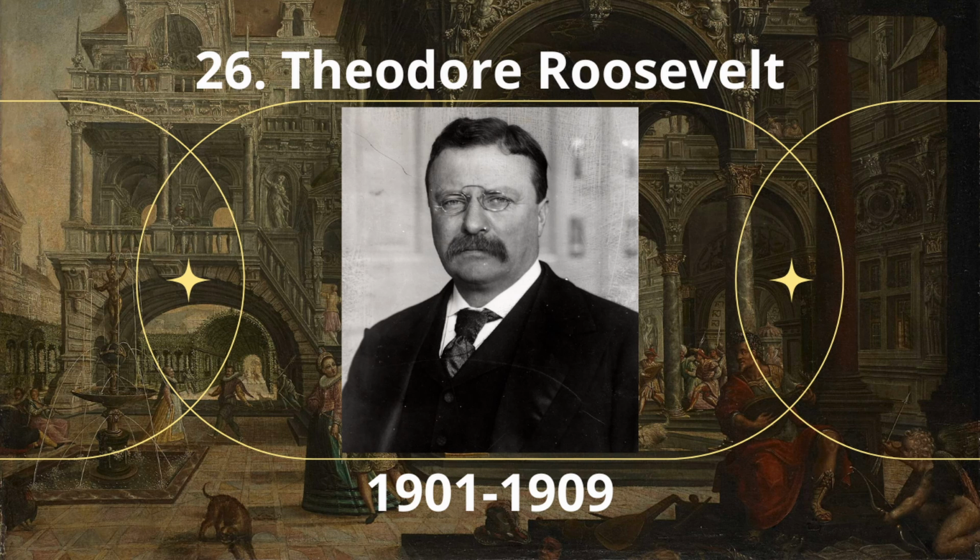Number 26. Theodore Roosevelt Jr. Theodore Roosevelt Jr., also known as Teddy, was the 26th President of the United States, serving from 1901 to 1909. Theodore Roosevelt previously was involved in New York politics, including serving as the state's 33rd governor for 2 years. Theodore Roosevelt was known for his Square Deal domestic policies, which focused on conservation, regulating corporations, and consumer protection.